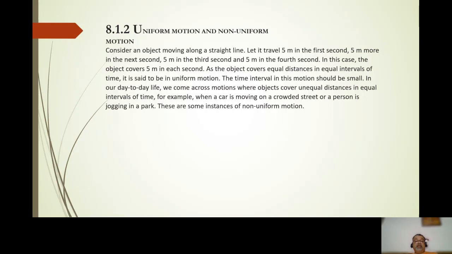In our day-to-day life, we come across motions where objects cover unequal distances in equal intervals of time. For example, when a car is moving in a crowded street or a person is jogging in a park, there are more instances of non-uniform motion.